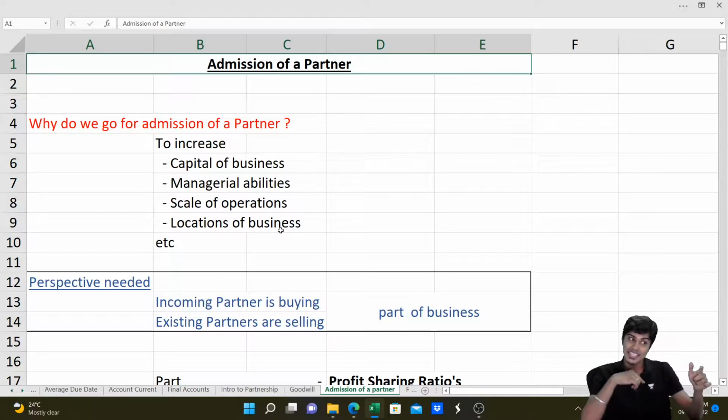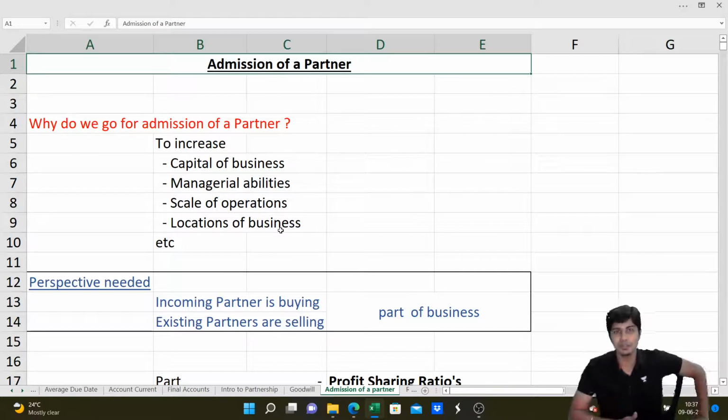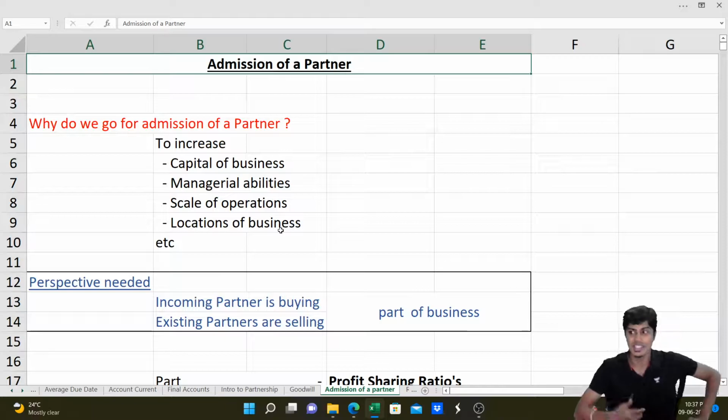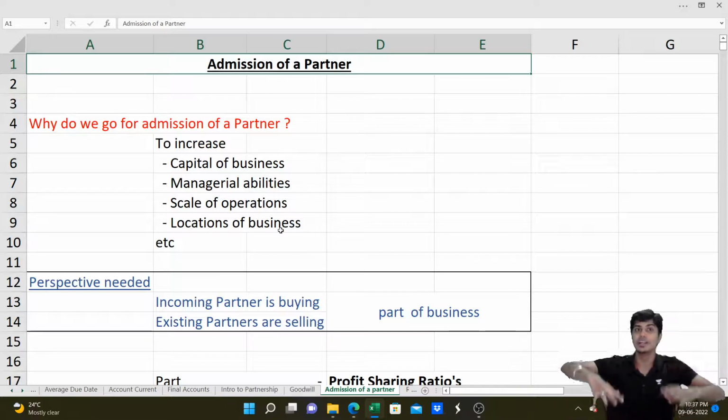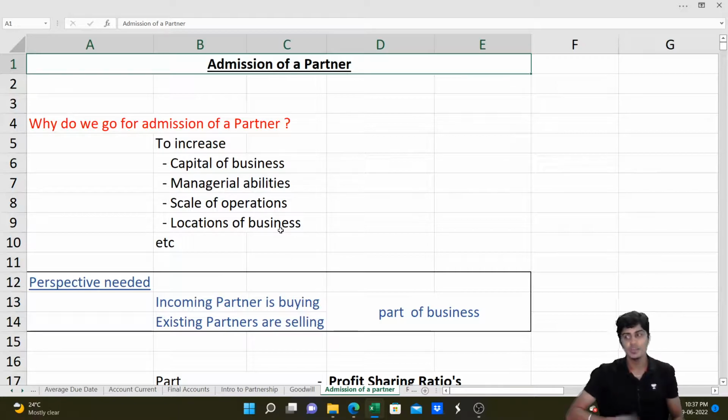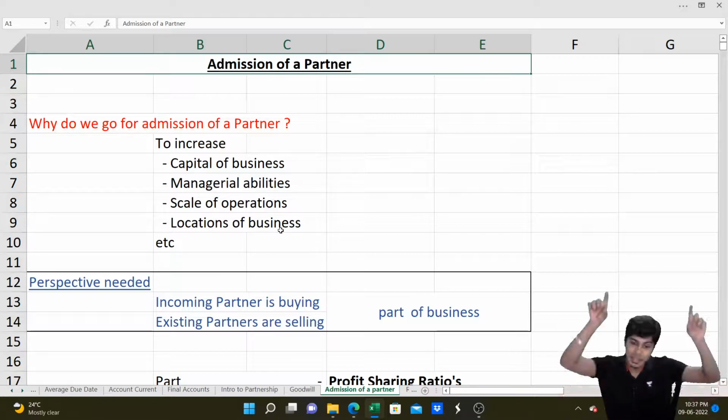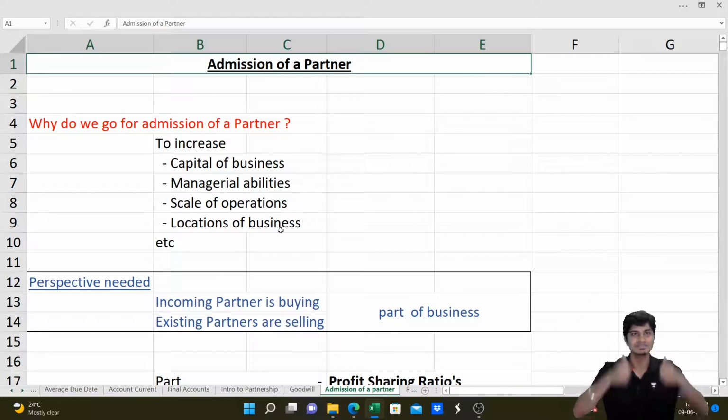When I say he buys his share of assets, he'll also buy his share in goodwill. He has to buy by paying money to the old partners. The reason is, old partners have worked hard to build that goodwill, and now the new partner is going to enjoy that goodwill in the future. We usually think a new partner brings in goodwill, meaning business value will go up. But the business already has value. He is getting into that value, participating in it by contributing money to old partners and buying their goodwill, making it his goodwill.